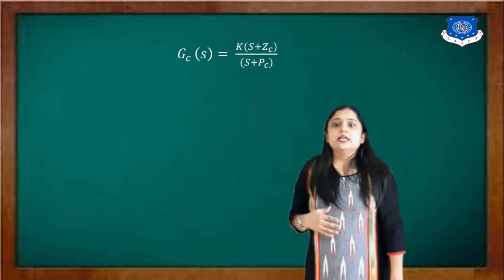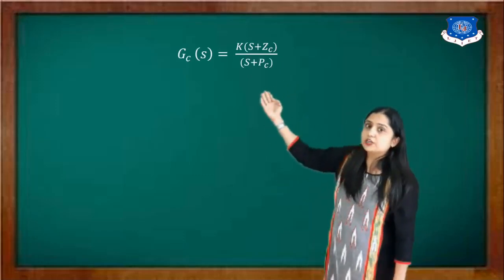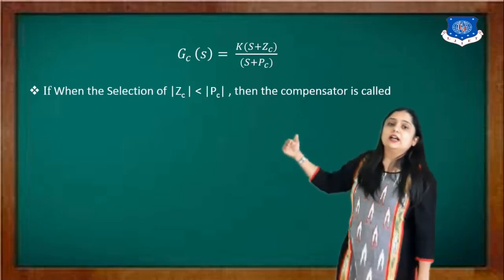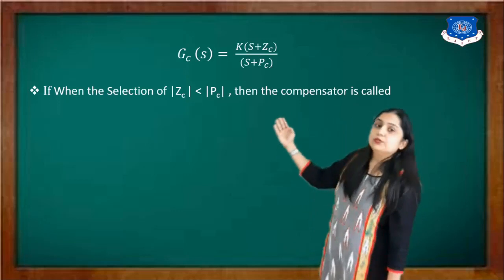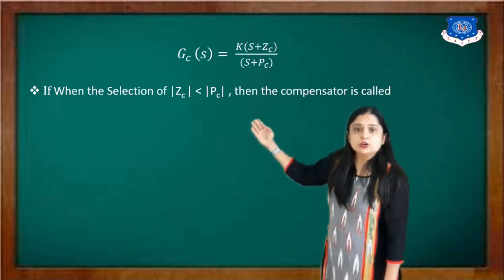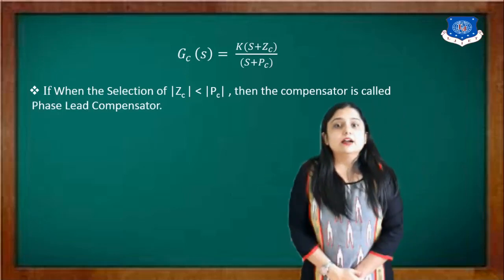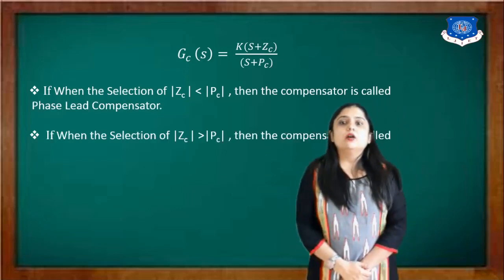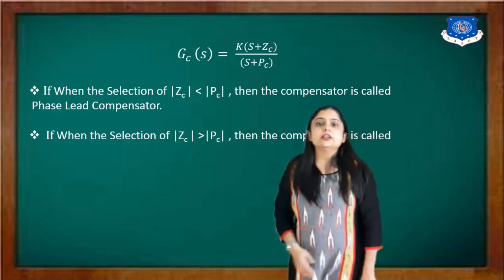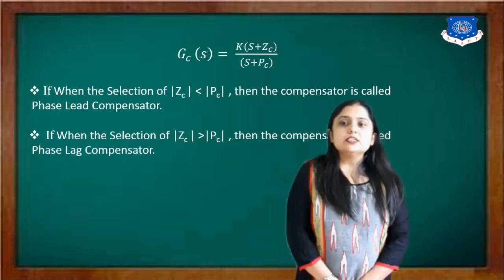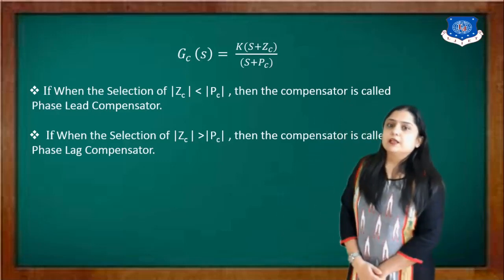Now this is my compensator transfer function, and based on that I can define two types. If the magnitude of Zc is less than the magnitude of Pc, that is known as a lead compensator. If the magnitude of Zc is greater than the magnitude of Pc, then that is known as a phase lag compensator.